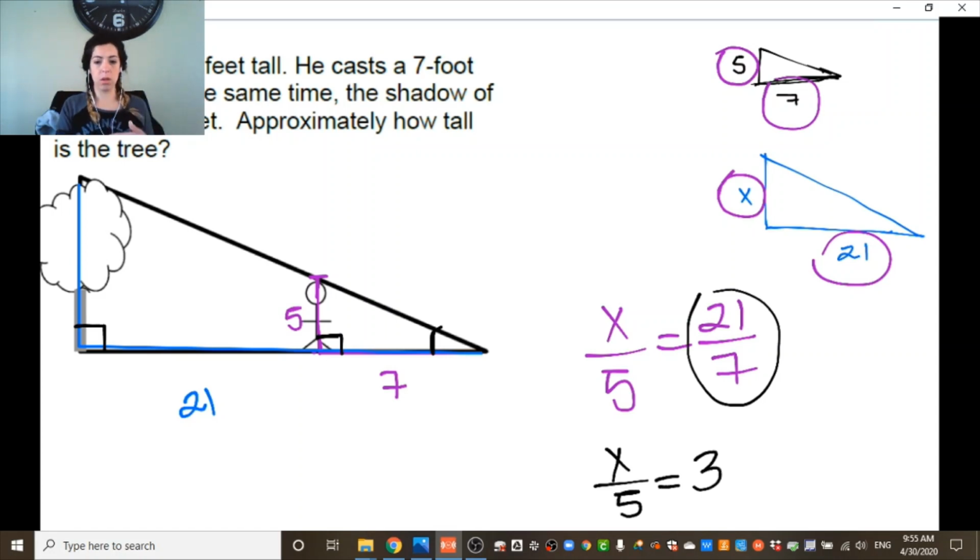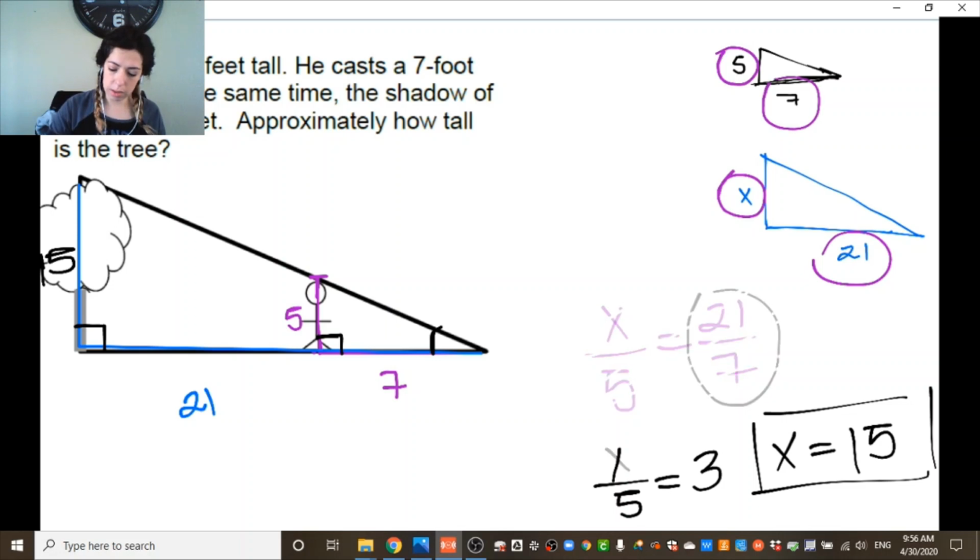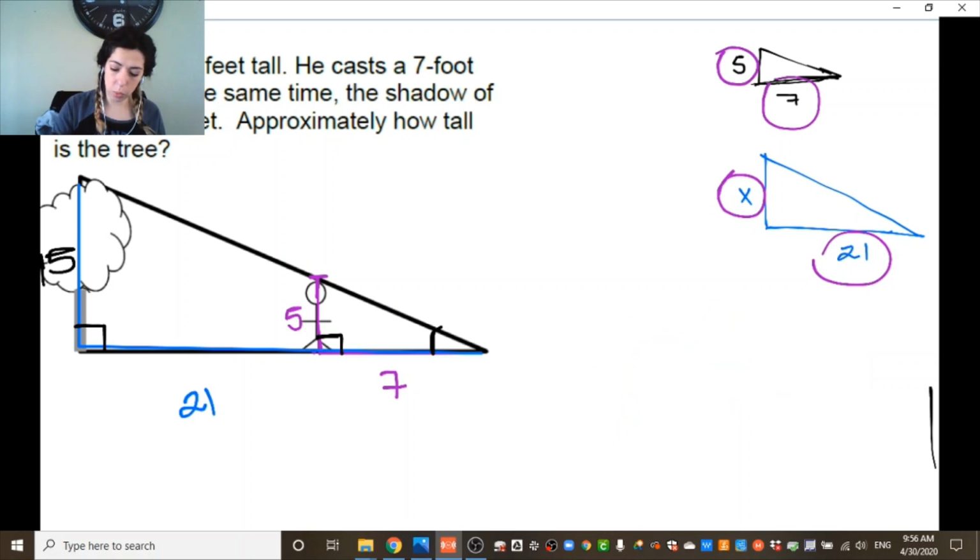What is the number that you divide by 5 that gives you 3? 15. Okay, if you want to use cross multiplication, use cross multiplication. I just want to show you another method. That means that the tree is 15 feet high. Done. Okay, you can also use, if you want to, the second method and then use a proportion within the figure.